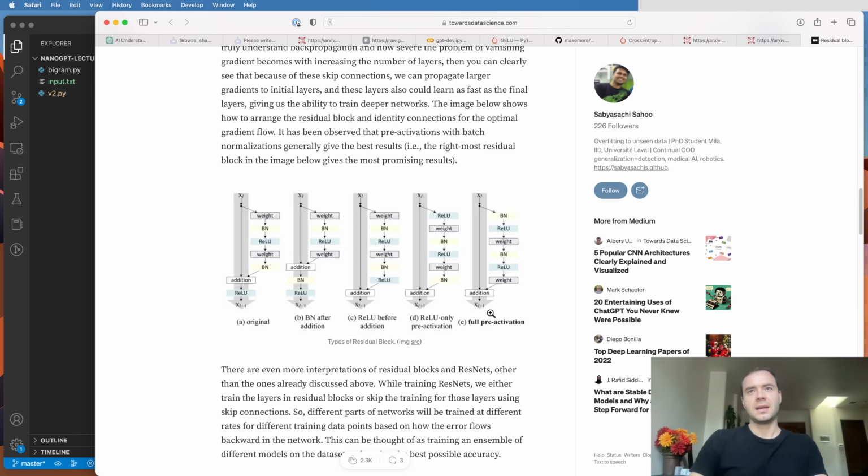And the reason this is useful is because during backpropagation, remember from our micrograd video earlier, addition distributes gradients equally to both of its branches that fed as the input. And so the supervision or the gradients from the loss basically hop through every addition node all the way to the input, and then also fork off into the residual blocks. But basically you have this gradient superhighway that goes directly from the supervision all the way to the input, unimpeded.